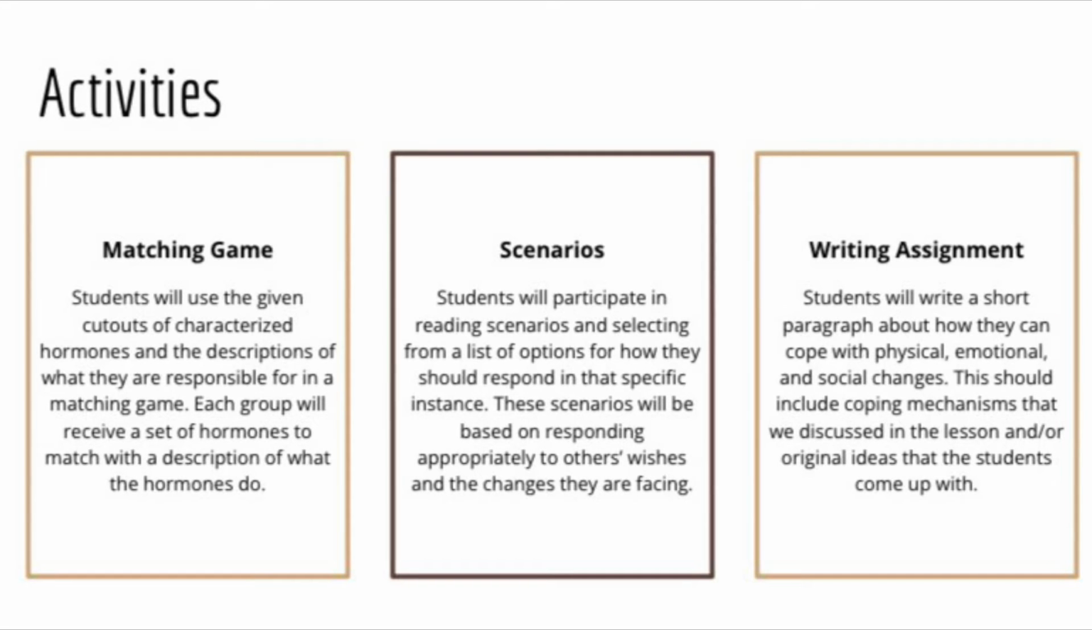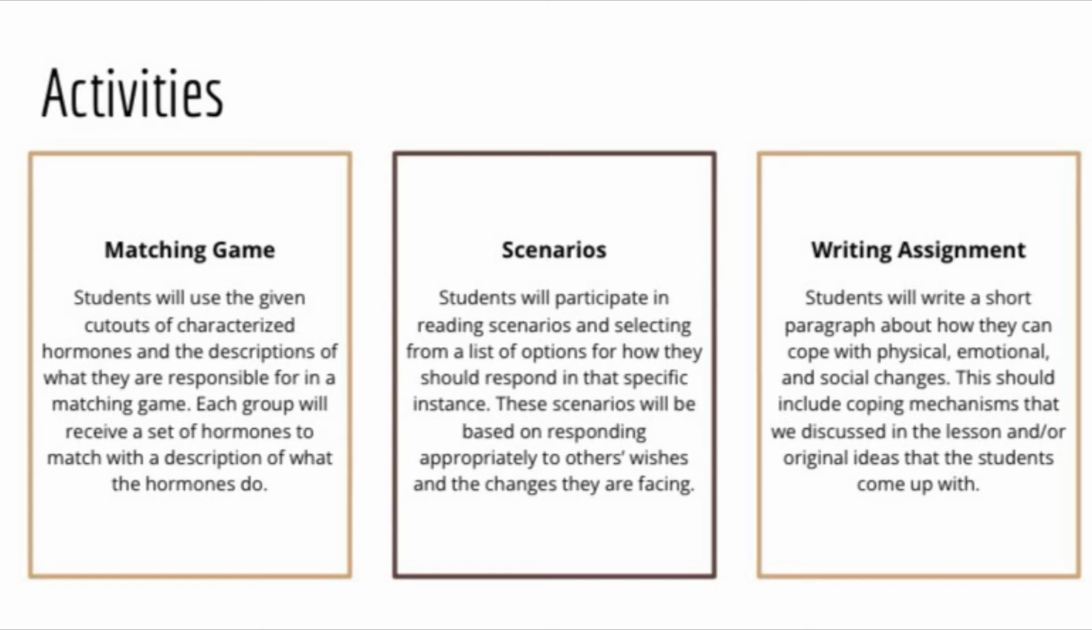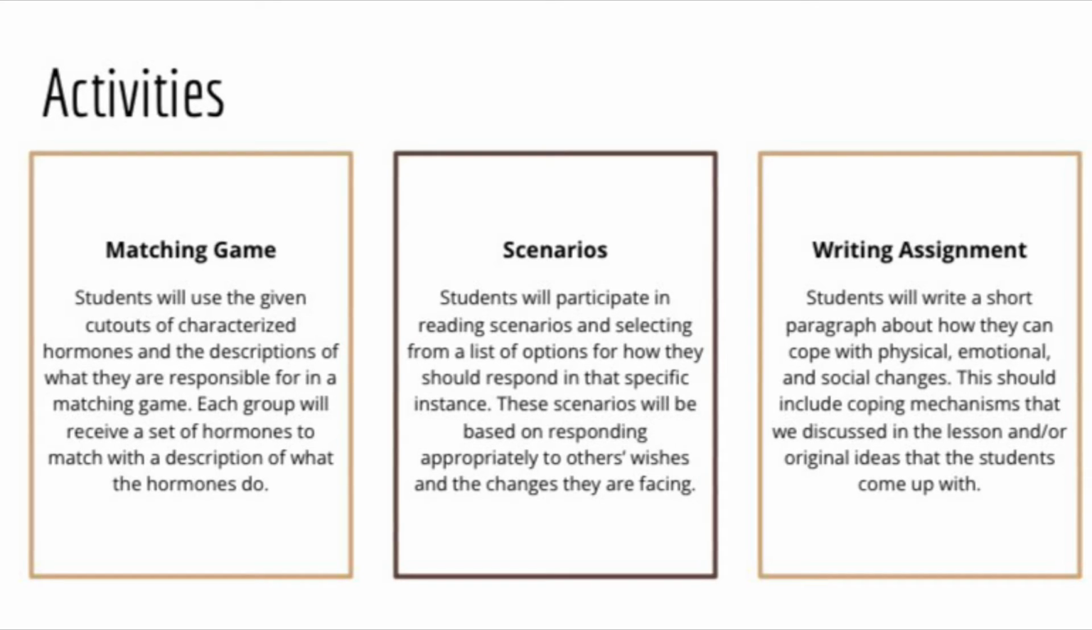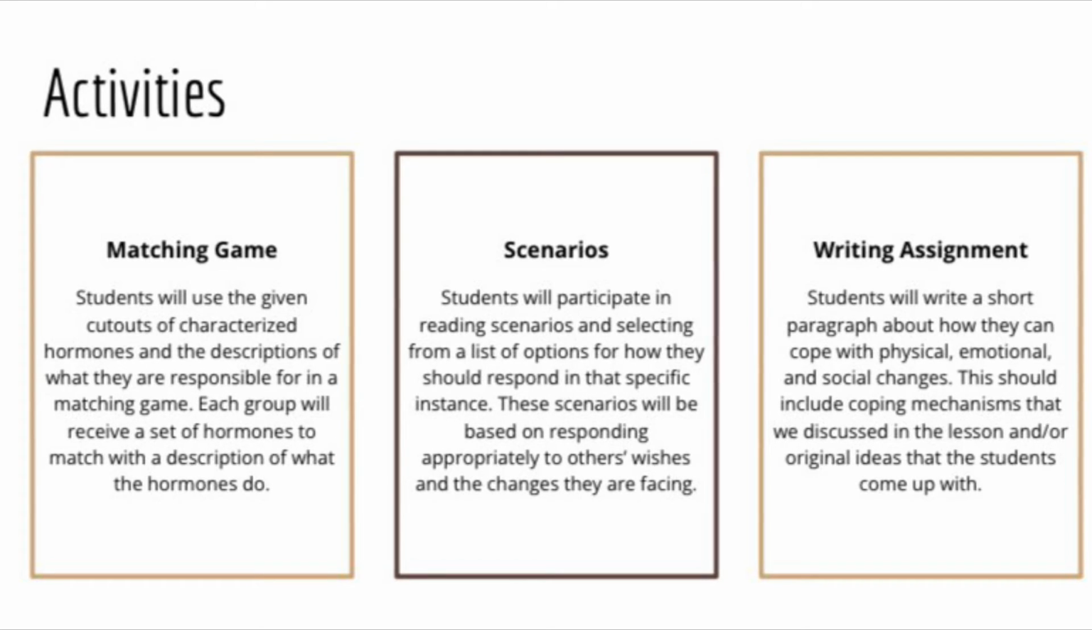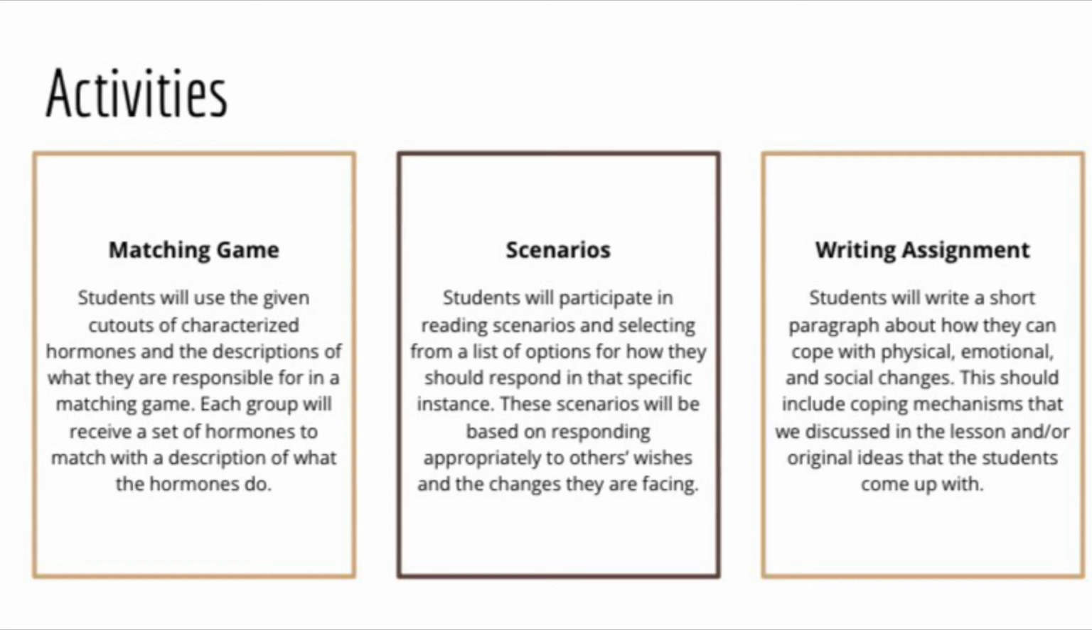The last activity is a written response on how students can cope with physical, emotional, and social changes as they navigate puberty. Students will be given 5 to 8 minutes to complete a paragraph that may include coping mechanisms that we discussed in the lesson and/or their own individual ideas for how to cope with the side effects of puberty. Each activity will allow us to assess a different topic within the overarching theme of how to handle the changes of puberty and provide a way to keep the attention of our audience.